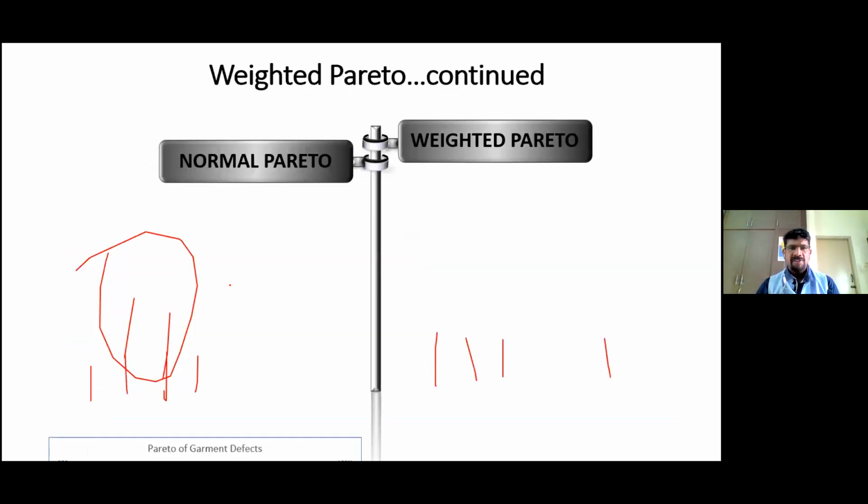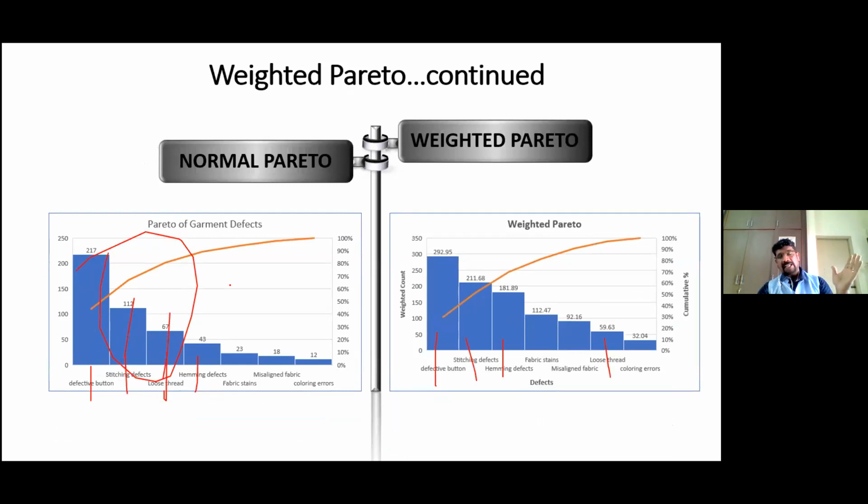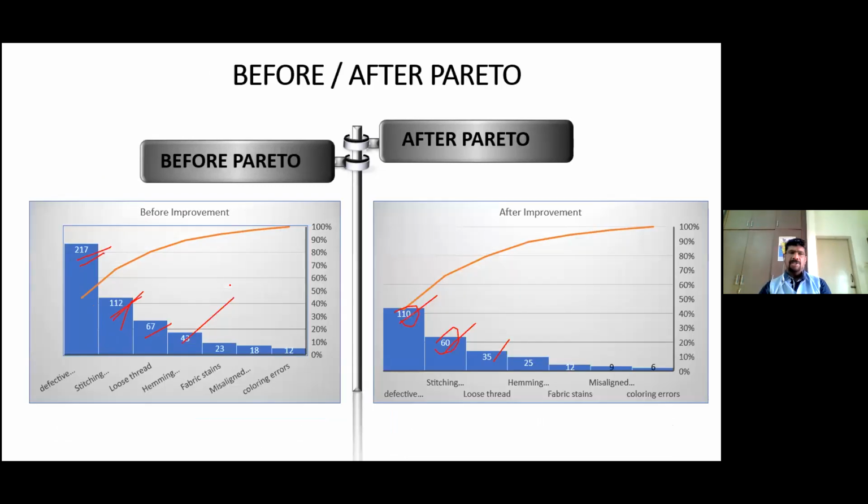So in the normal Pareto, we are converting that frequency into cost, and we are checking whether the loss is more or less for that particular defect or not. This before and after Pareto is just for understanding how much improvement that particular solution has given.